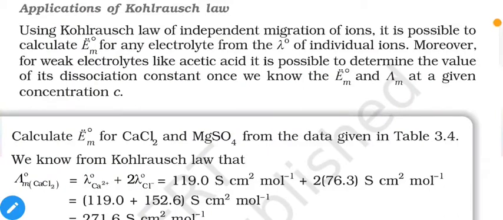Application of Kohlrausch law. Using Kohlrausch law of independent migration of ions, it is possible to calculate lambda m naught for any electrolyte, whether it is strong or weak, from the lambda m of individual ions. Moreover, for a weak electrolyte like acetic acid, it is possible to determine the value of the dissociation constant once we know the lambda m naught and lambda m at a given concentration C. So as we obtained in the previous equation, using that equation we can find the degree of dissociation, that means what percentage of dissociation of weak electrolytes like acetic acid occurs.